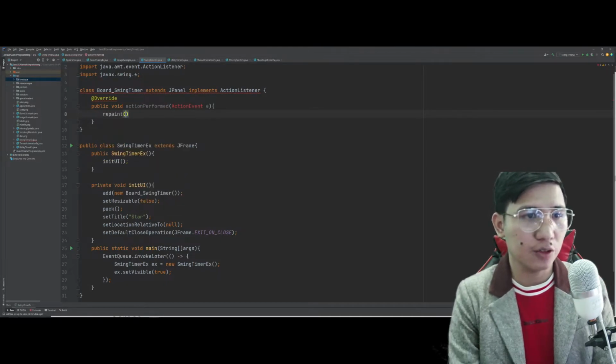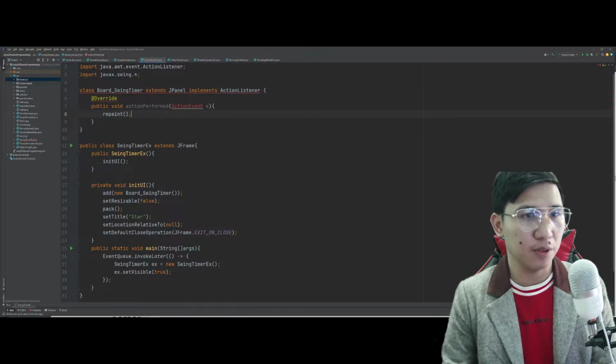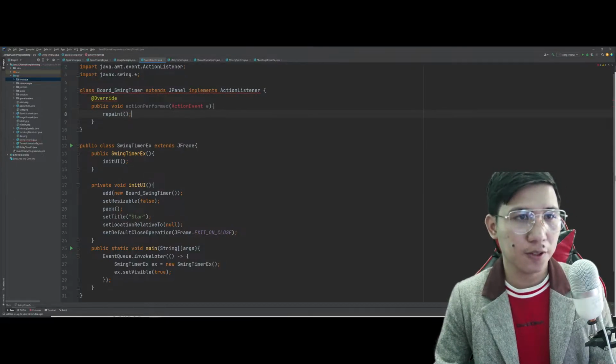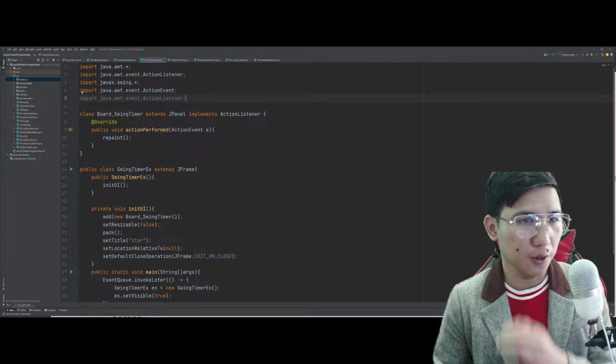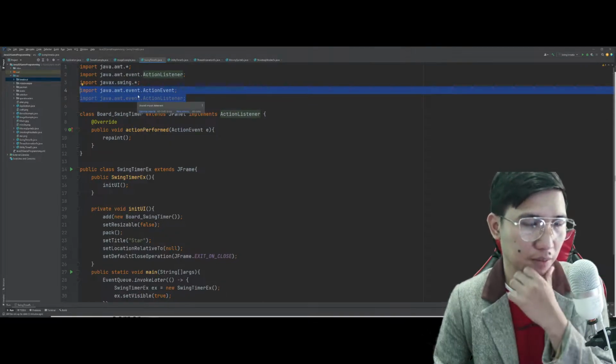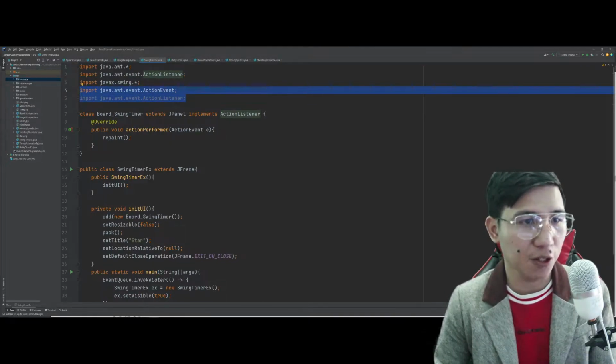Tapos, lagay natin dito si repaint ng entire agad para mas madali. Now, may error pa rin. I think dahil hindi natin nilagay itong dalawang to. Ayan. So, lagay natin siya as a separate package dito.